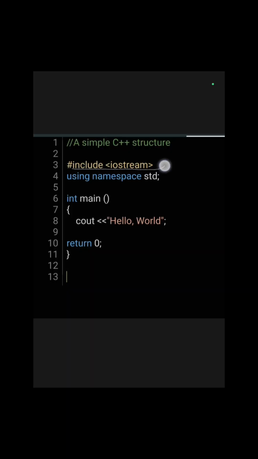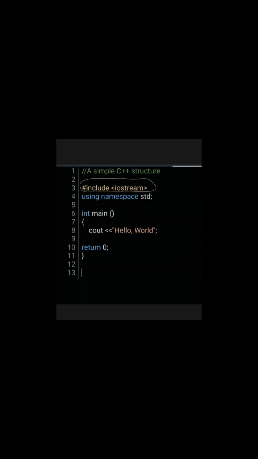Next is the #include <iostream>. Lines beginning with the hashtag sign are directives for the preprocessor. They are not regular code lines with expressions, but indications for the compiler's preprocessor.